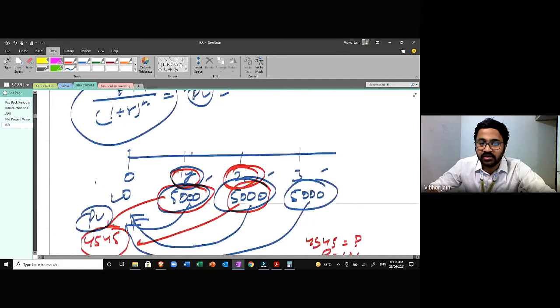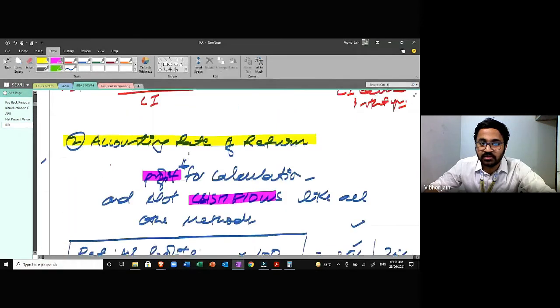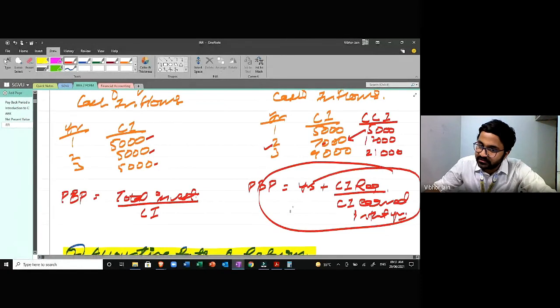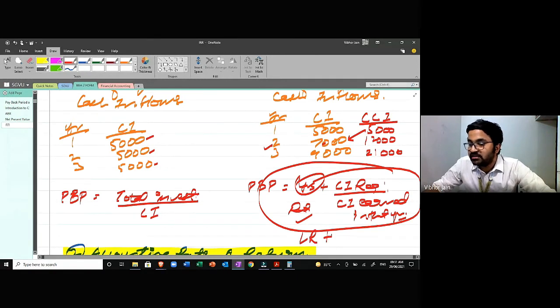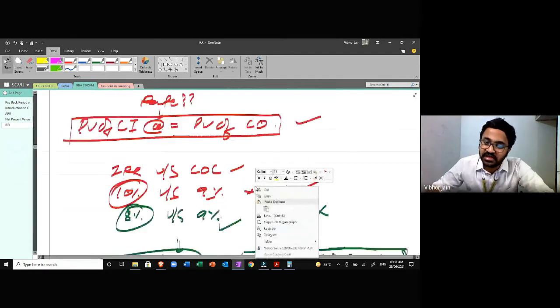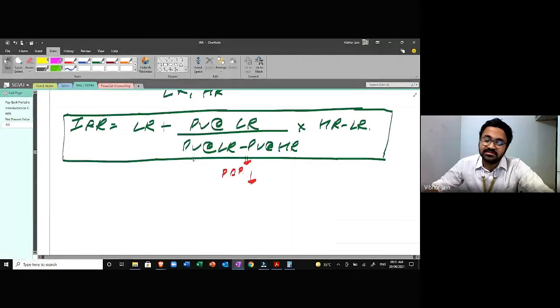Right? And the formula is, let me see where I've written the formula. Yes, this is the same formula. Instead of years, I've taken rate. That is lower rate, then plus the cash inflow that I require upon cash flow earned in that year. So it's grossly the same formula. So you can relate, like if you study by relating, nothing is to be studied in isolation. If you study by relating everything, things are going to be very easy.